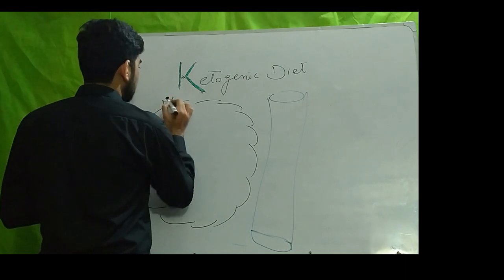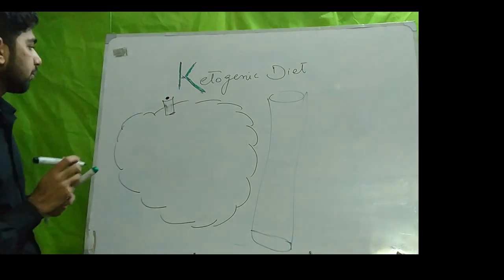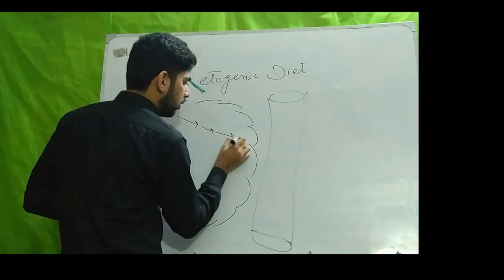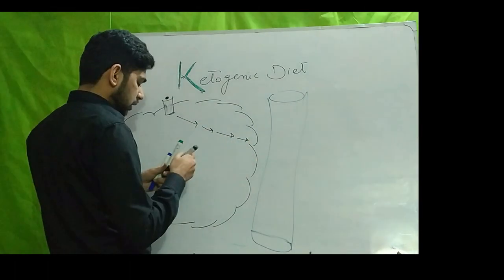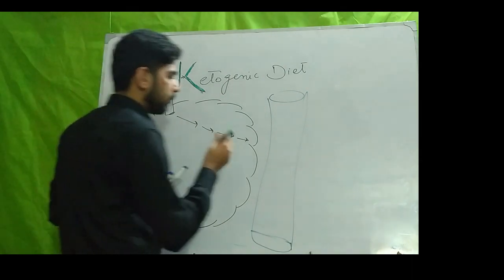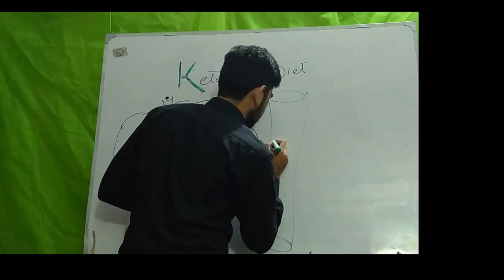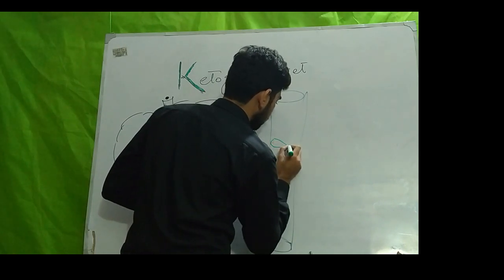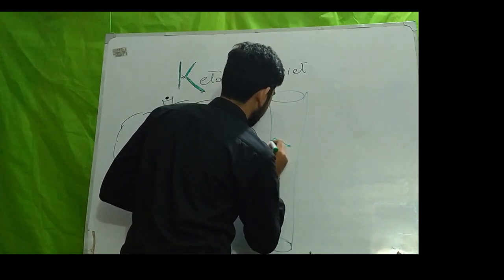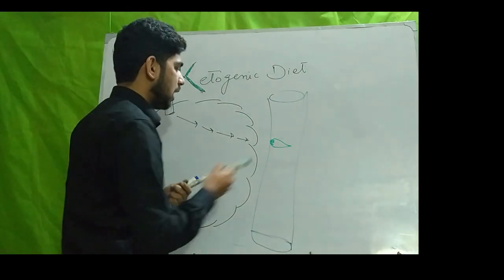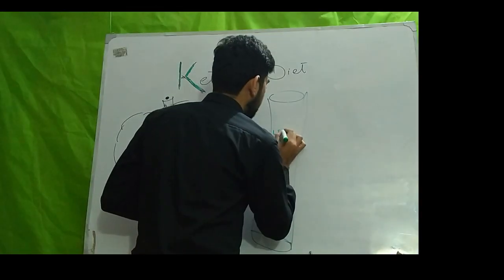Insulin binds with its receptor. As a result, a series of signaling pathways start and insulin activates an enzyme, and that enzyme's name is lipoprotein lipase.